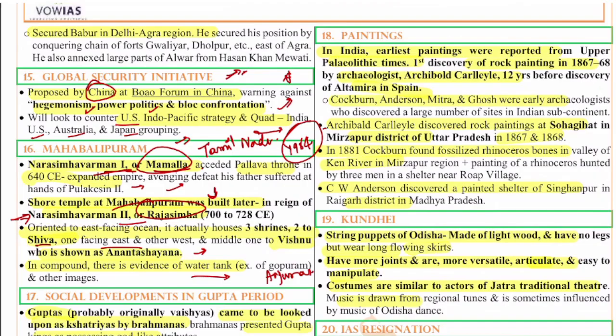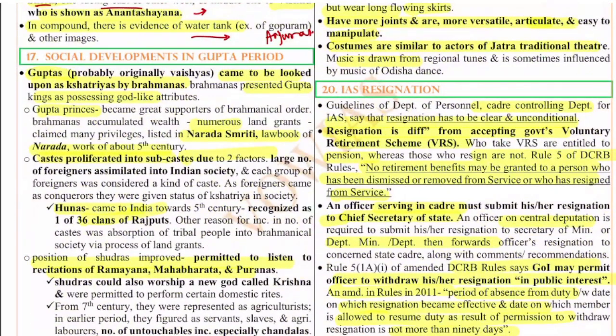Right. Next, the 17th question is on the social developments in the Gupta period. The Guptas, if you see, came to be looked upon as Kshatriyas by Brahmins, and the Brahmins presented Gupta kings as possessing godlike attributes. The Gupta princes became supporters of the Brahmanical order. They promoted Hinduism, as we all know, and there were also numerous land grants made during this period, listed in the Narada Smriti, which is the law book of Narada.